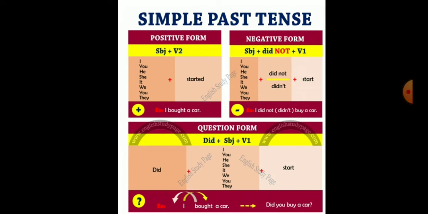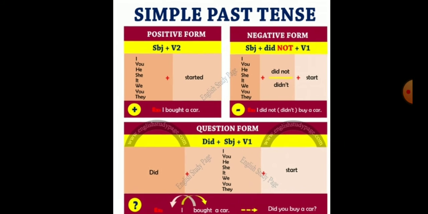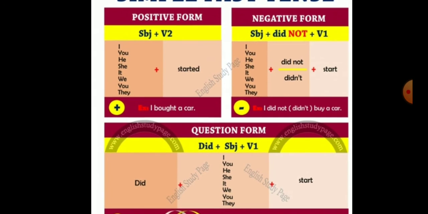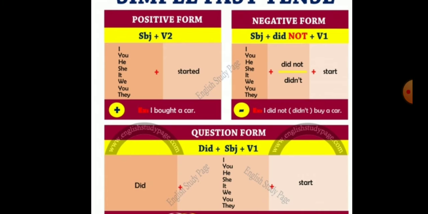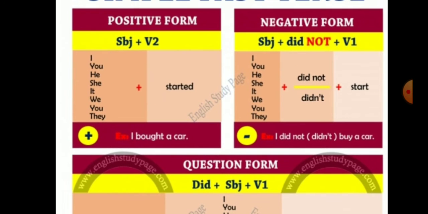Dear students, the structure as you are watching now on your screen tells you the structure of simple past tense. When we use simple past tense in a positive form, that means affirmative sentence, the structure is like this: subject plus verb second form, then object. Understood? That means we can add any subject here: I, you, he, she, it, we, you, they. Only we have to add verb second form.